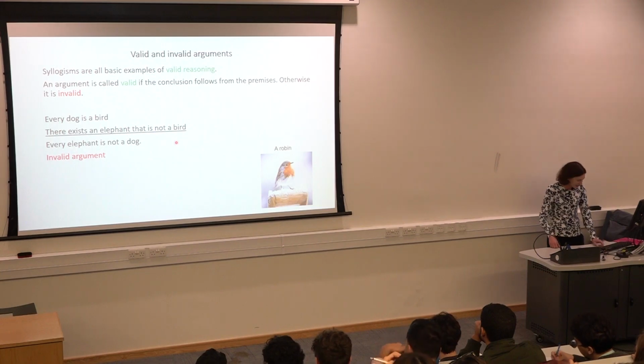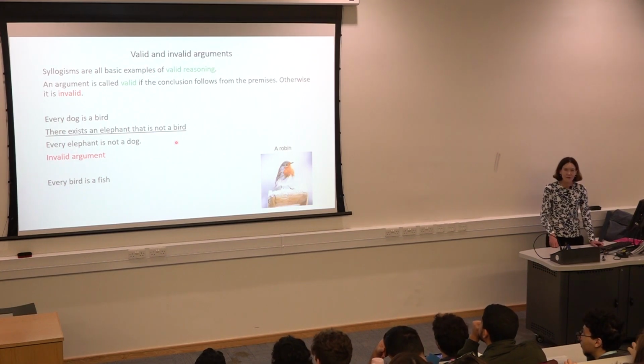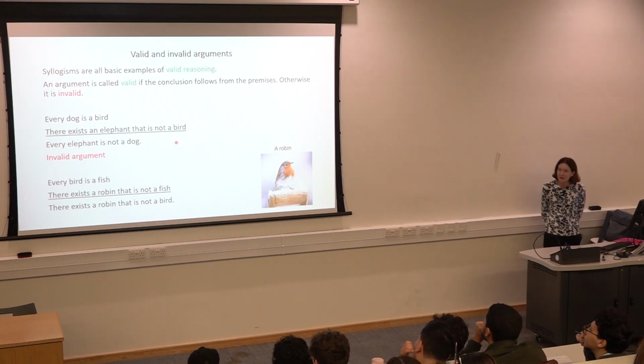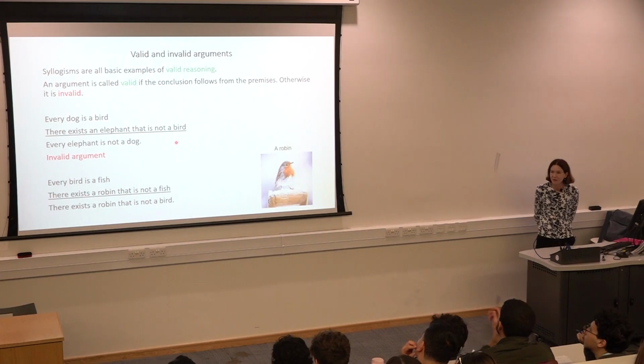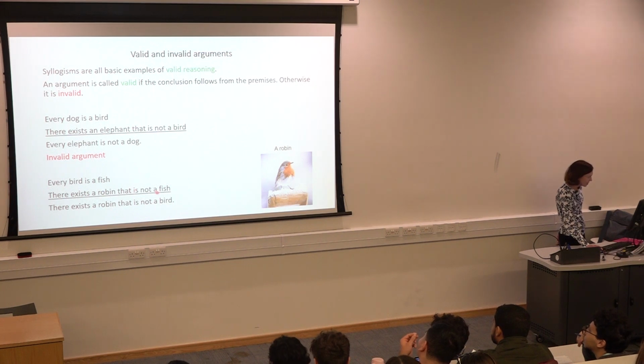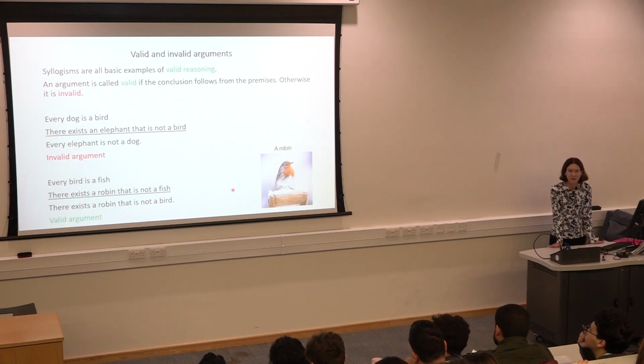Right, so let's try another one. Every bird is a fish. Let's accept this, yes? If you see a bird, that is actually also a fish. There exists somewhere a robin that isn't a fish. Now, what about the conclusion? Is it true? Somewhere there exists a robin that's not a bird. Yes. You all seem to be happy with that. So this robin, who is not a fish, can he be a bird, this particular robin? No, he cannot be a bird because every bird is a fish. So this is a valid argument, right? So this one is valid.